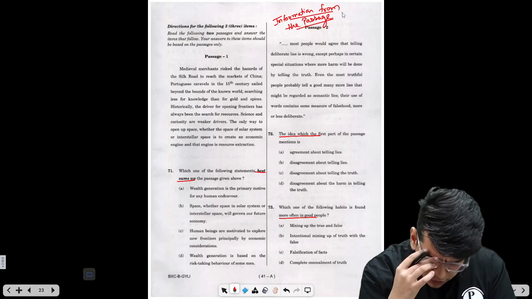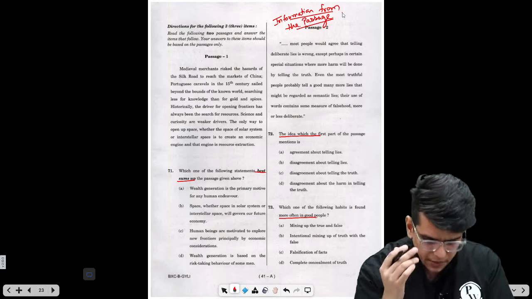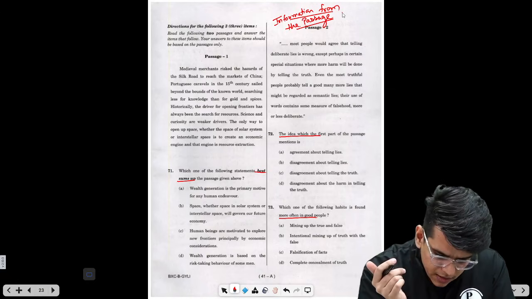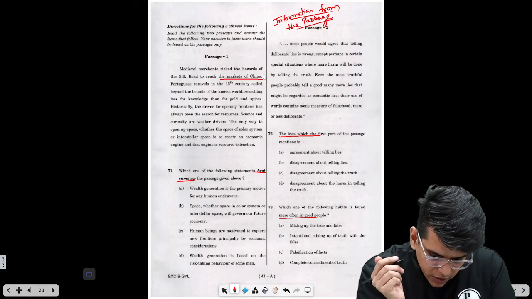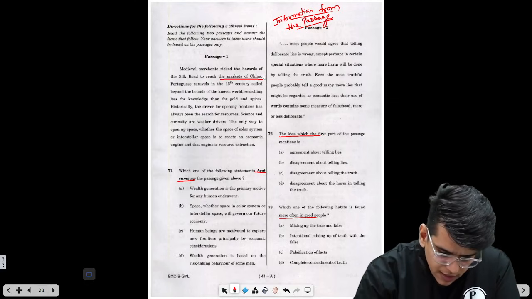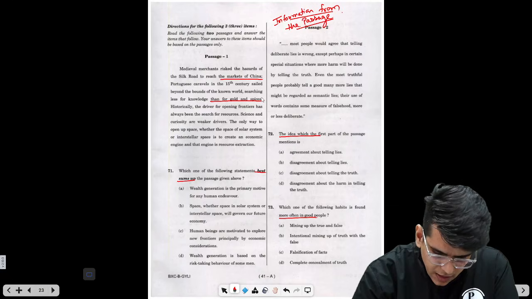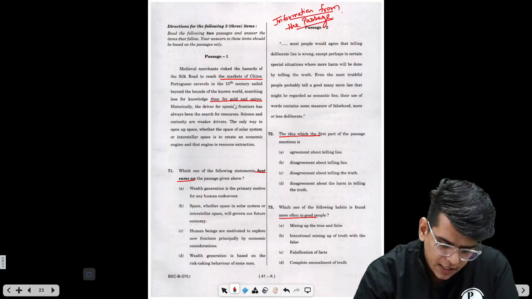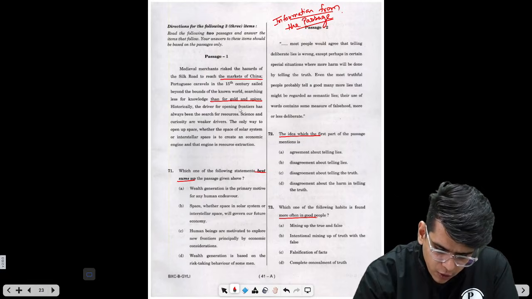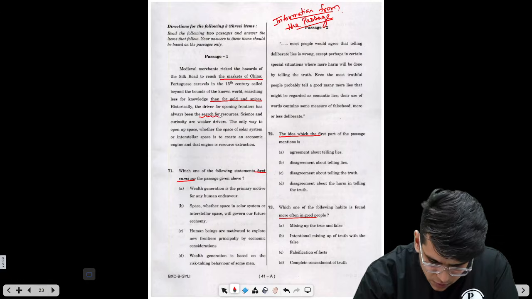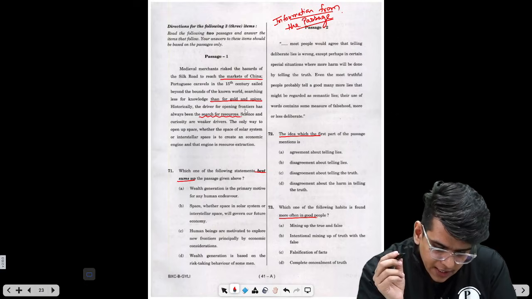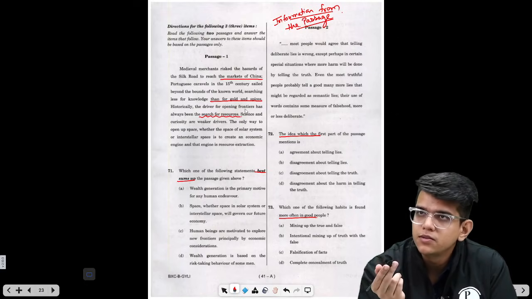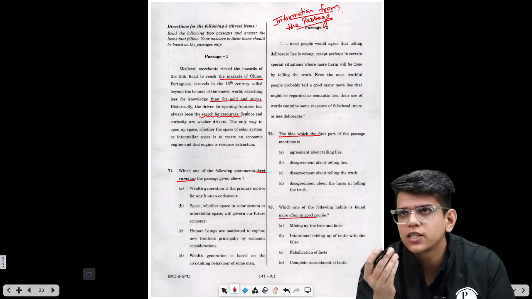Okay, which of the following best sums up the passage? Okay. Medieval merchants risk the hazards of the Silk Road to reach the markets of China. Okay. Portuguese caravels in the 15th century sailed beyond the bounds of the known world, searching less for knowledge than for gold and spices. Okay. Initially for markets, then for gold and spices. Historically, the driver for opening frontiers has always been the search for resources and not for knowledge. Science and curiosity are weaker drivers for exploration.